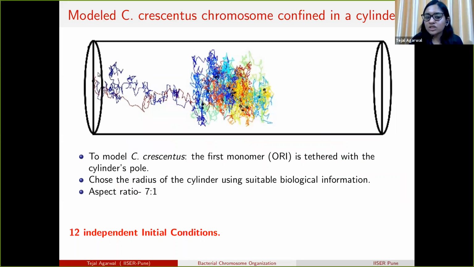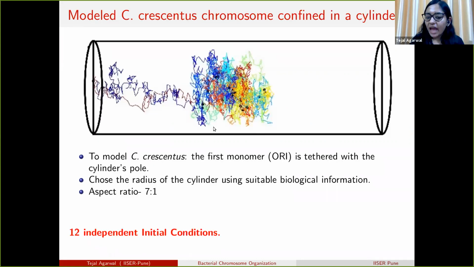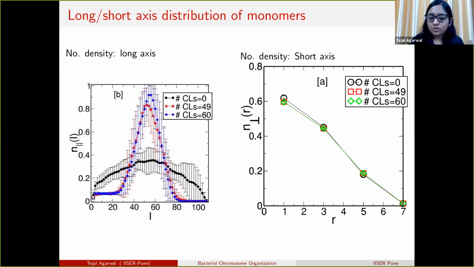So suppose the polymer is not crosslinked, then it will spread along the length of the cylinder. Okay, so that is shown here. The monomer distribution along the length of the cylinder is uniform, but as we increase the crosslinks, you will see that most of the monomers are compacted here, and the rest of the cylinder is empty. So that is what we are getting here as well, right? There is a peak of monomers in the middle of the cell, and on the sides the cell is empty. Okay. What about the second figure?